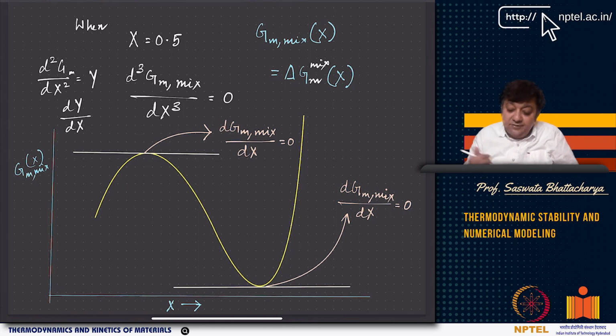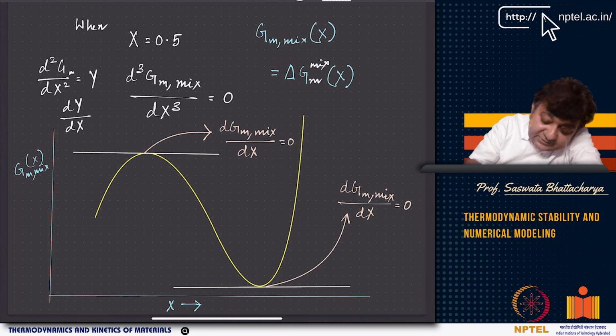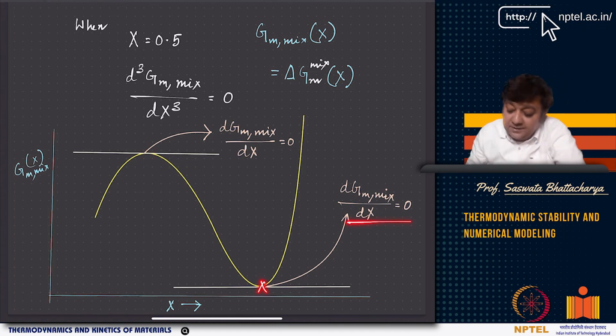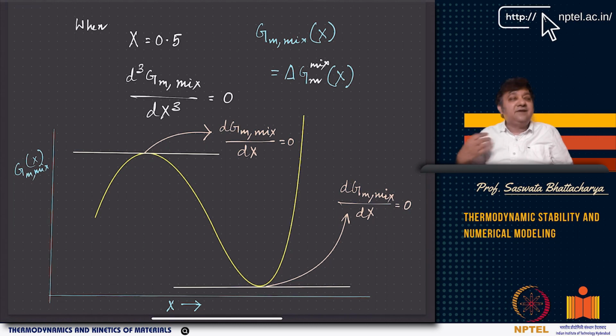So basically, now if you look at this, say for example, you have Gm of x here. You have one point where dGm mix by dx equal to 0, and this is another point where dGm mix by dx equal to 0. These points are basically where the tangent line becomes parallel to the x-axis. The slope is basically 0. But when you look at d3Gm by dx cube equal to 0, then you get a value of x equal to 0.5. What does that really mean?